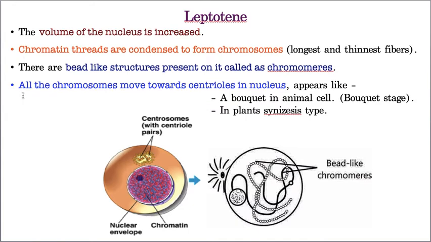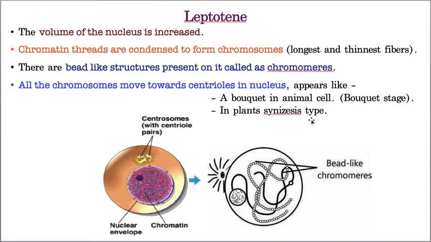After the chromosome formation, in animal cells, all these chromosomes are arranged like flowers arranged in a bouquet in the nucleus. That's why, in animal cells, this arrangement of the chromosomes like flowers in a bouquet is called the bouquet stage.